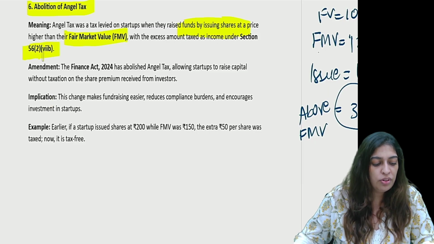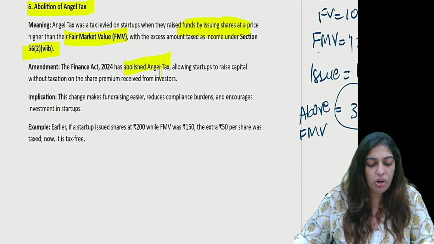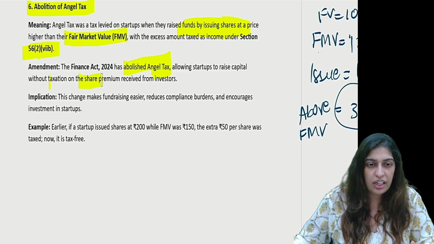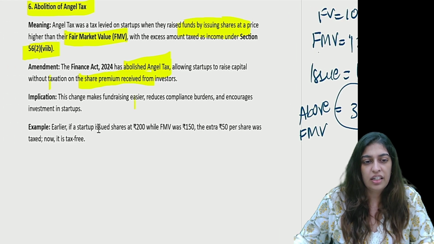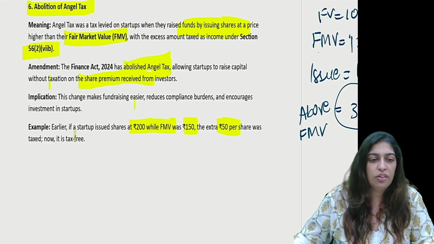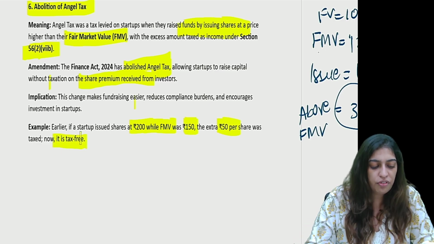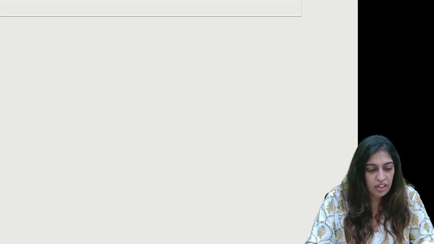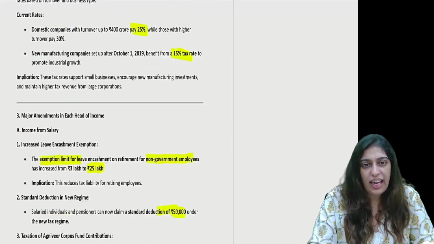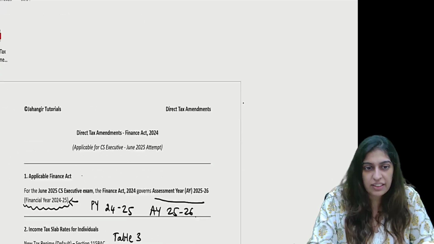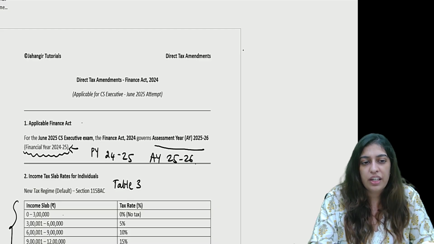Under 56(2)(viib), the Finance Act has abolished angel tax, allowing startups to raise capital at whatever amount they want from investors. This change makes fundraising easier. If a startup issued shares at 200, and the market value was 150, the extra 50 was taxed; now it is tax free. Good for companies and startup companies basically. Okay, so these are all the changes for your June 2025 exam. All the best, guys. Please feel free to reach out if you need any help. Okay, thank you.